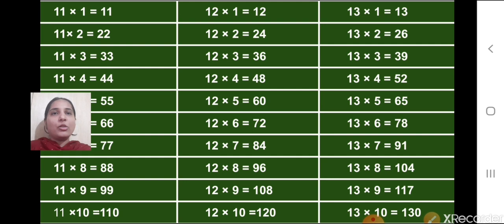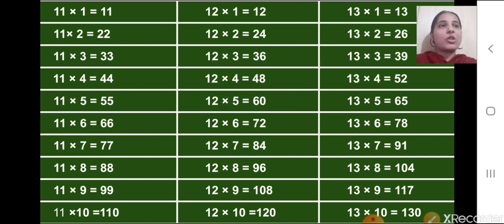Okay. So let's revise the tables. You can also say along with me. Okay. So let's start with the table of 11. So 11 ones are 11, 11 twos are 22, 11 threes are 33, 11 fours are 44, 11 fives are 55, 11 sixes are 66, 11 sevens are 77, 11 eights are 88, 11 nines are 99 and 11 tens are 110. Now the table of 12.